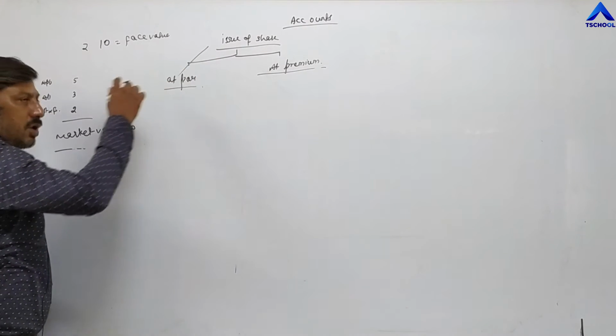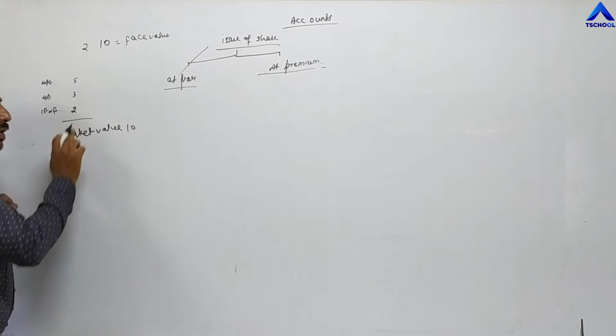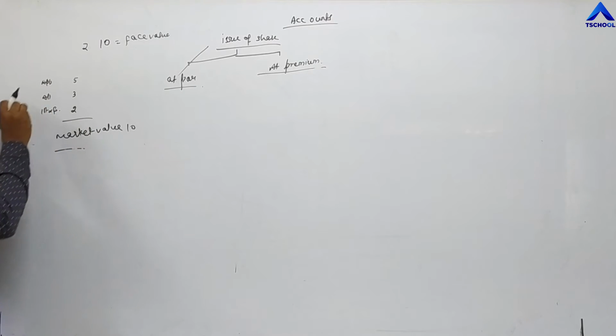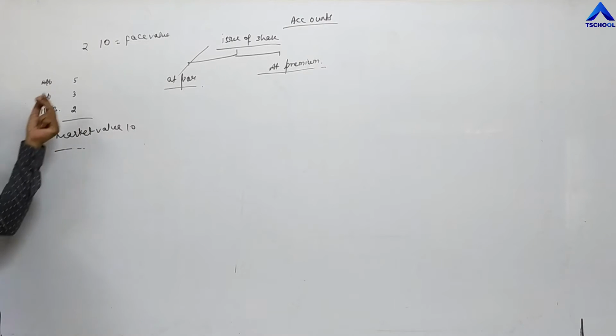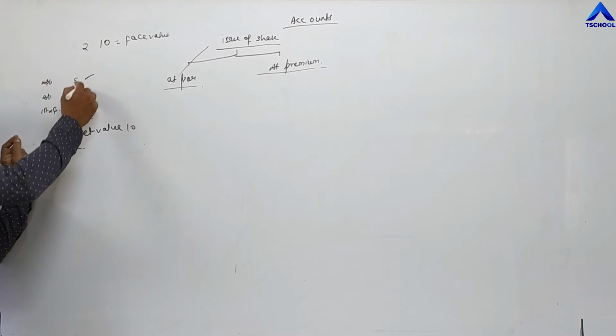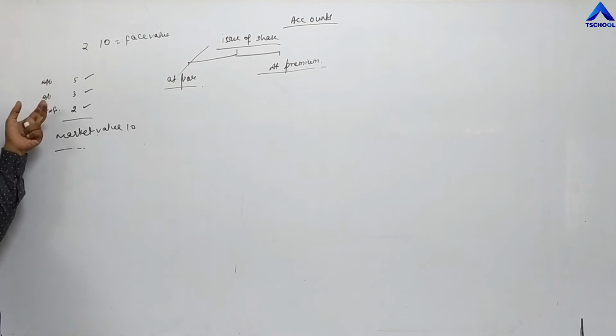In other words, whenever the face value of a share is equal to the market value of the share, market value meaning the amount demanded by the company, जो पैसे कंपनी ने मांगे थे. तो यहाँ पे कंपनी ने 3 इंस्टॉलमेंट में पैसे मांगे, 5 रुपए, 3 रुपए, 2 रुपए, total becomes 10. This is called market value.